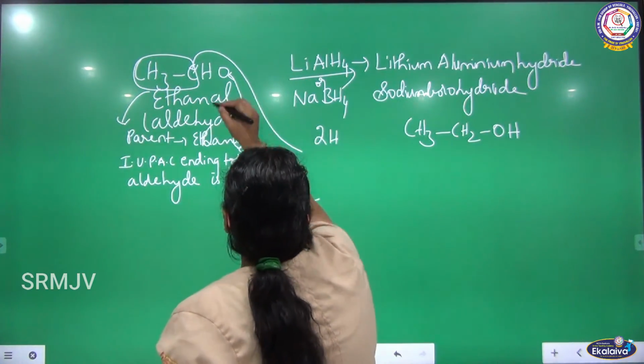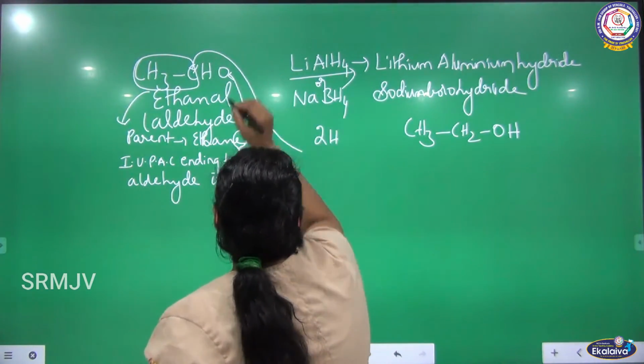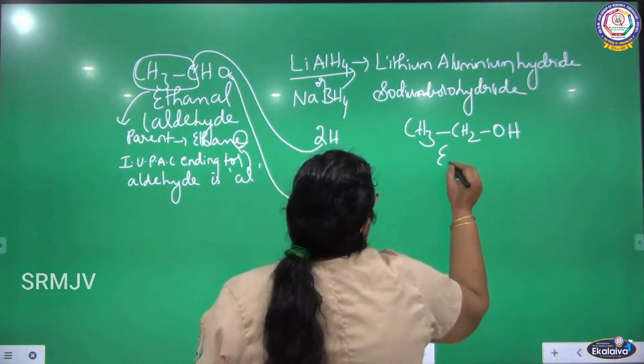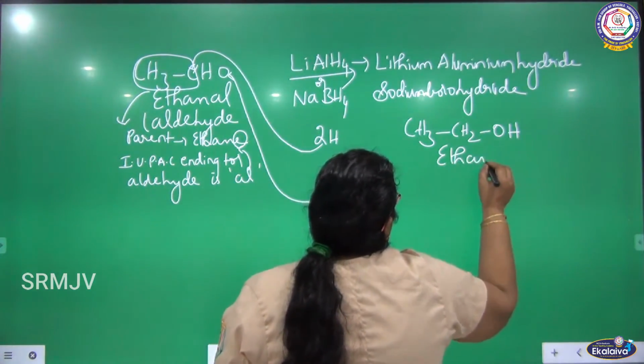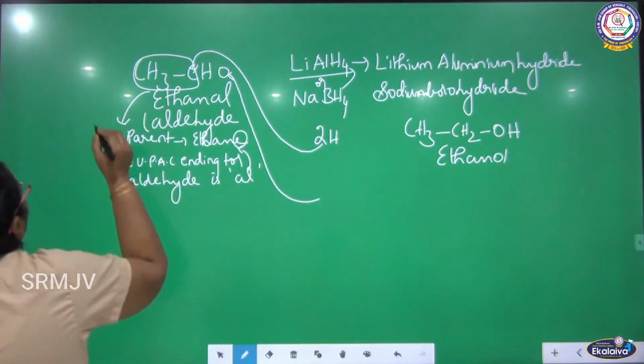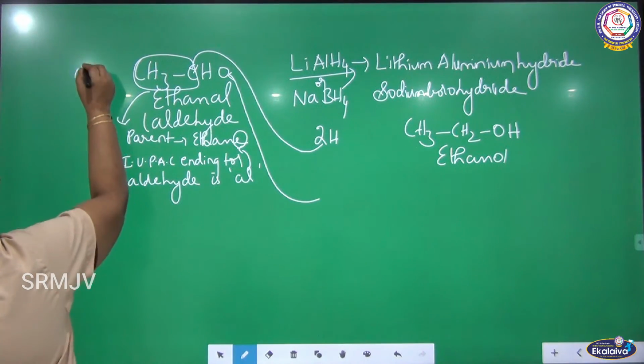So 1 hydrogen I am adding to the carbon, another hydrogen I am adding to the oxygen. So I am getting ethanol. Ethanal is converted into ethanol. So this is one method. From aldehyde I have prepared alcohol.